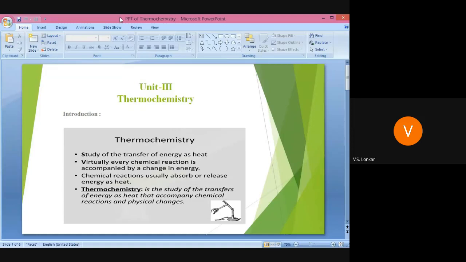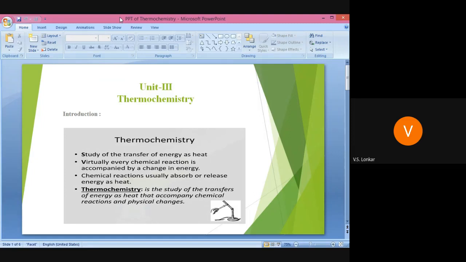We know that every chemical reaction is accompanied by a change in energy. In some reactions energy may be lost, or in some reactions energy may be absorbed. In thermochemistry that change in energy is considered in terms of heat.